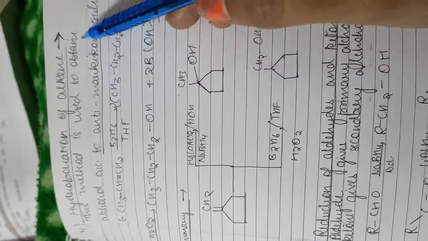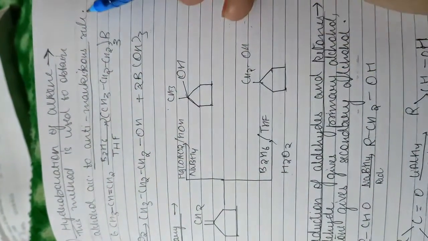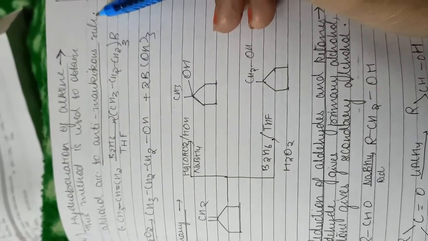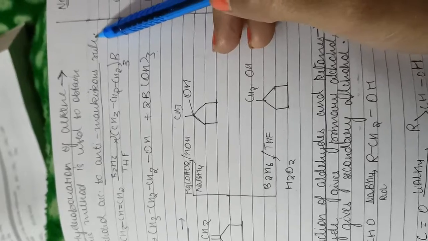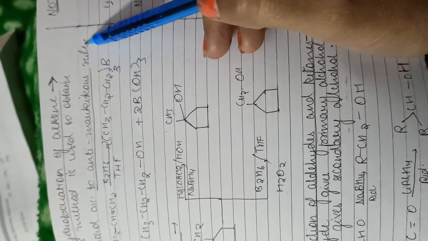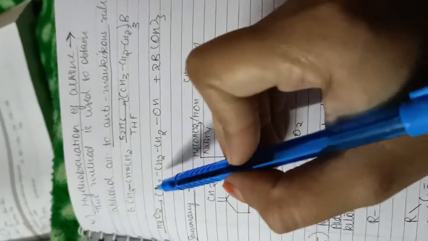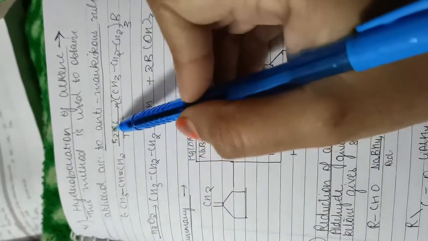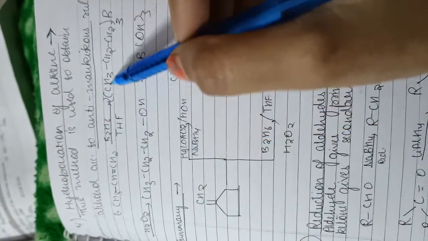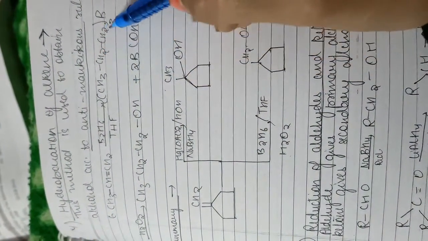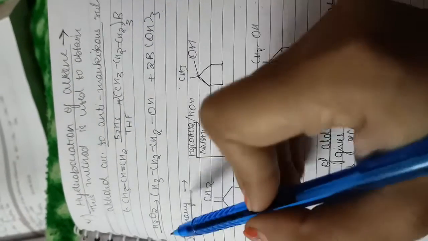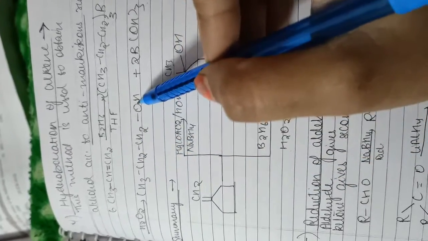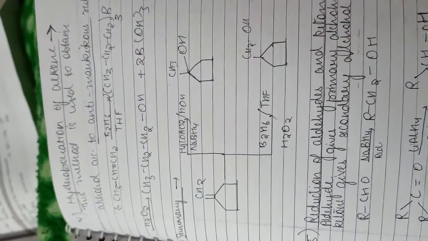Next is hydroboration of alkenes. This method is used to obtain alcohol according to anti-Markovnikov's rule. Now, Markovnikov's rule was one, and the second is anti-Markovnikov's rule. This also comes in the reactions, so don't think it is not asked. Here, 6 CH3CH=CH2 in the presence of B2H6 with THF forms 2 (CH3CH2CH2)3B, and with H2O2 gives CH3CH2CH2OH plus 2 B(OH)3.